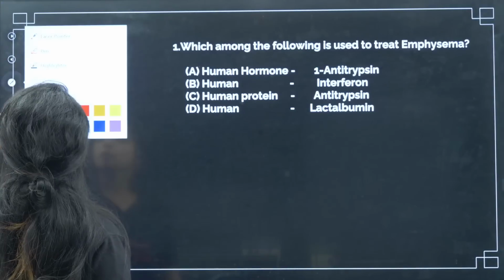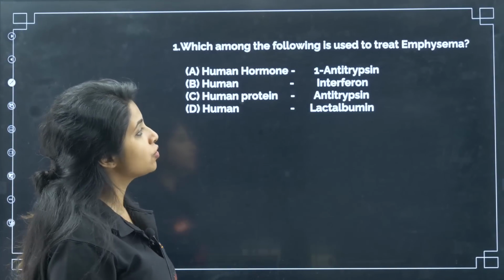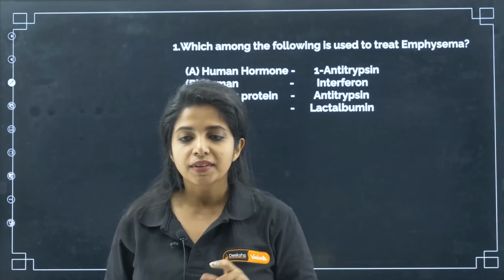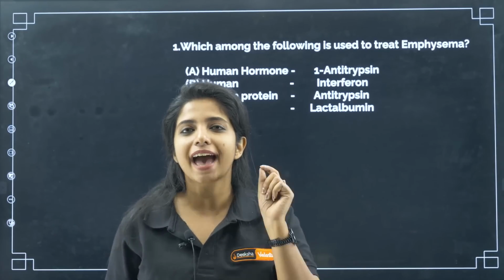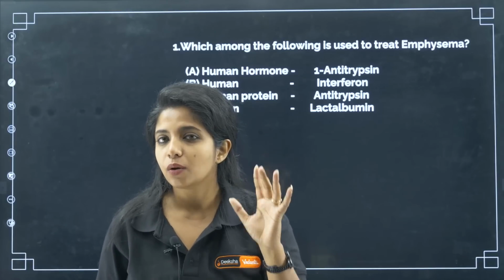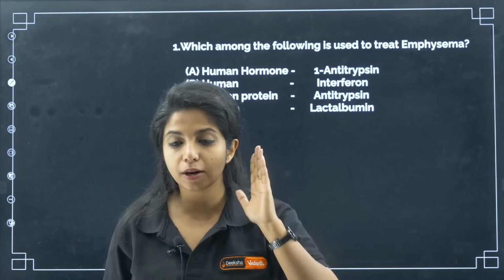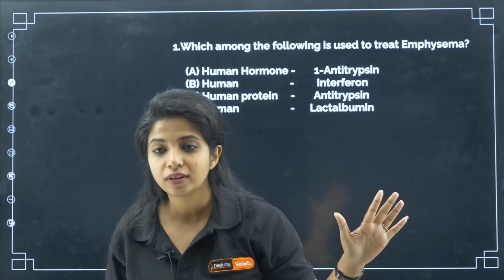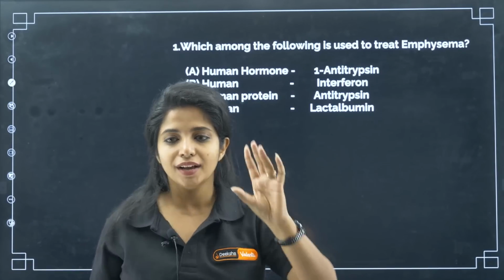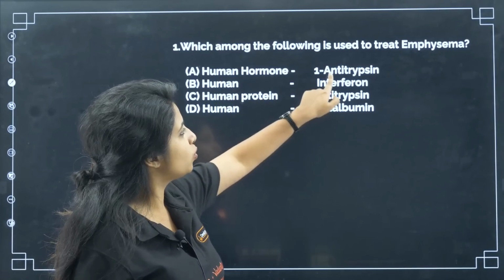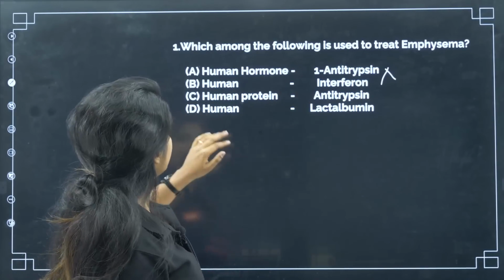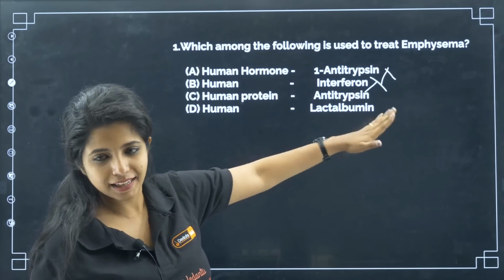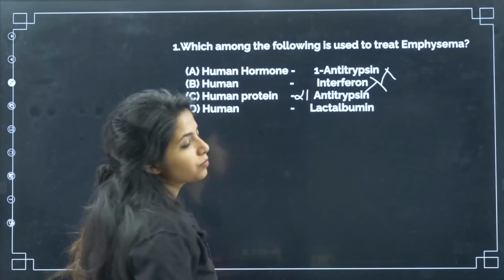Starting off with the first question, which among the following is used to treat emphysema? What is emphysema? It is a respiratory disorder, my dear children. Now, in human beings, you need a protein that is alpha-1 antitrypsin. The first thing that you need is alpha-1 antitrypsin. It's not a hormone, it's a protein. So human hormone 1 antitrypsin becomes wrong, and human interferon again becomes wrong. Human protein antitrypsin, yes. If you're adding alpha-1 antitrypsin, it becomes easier.